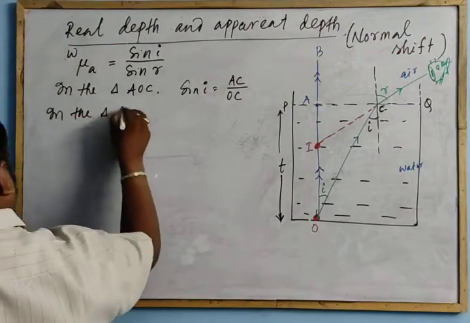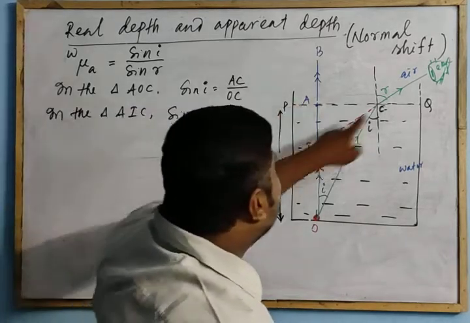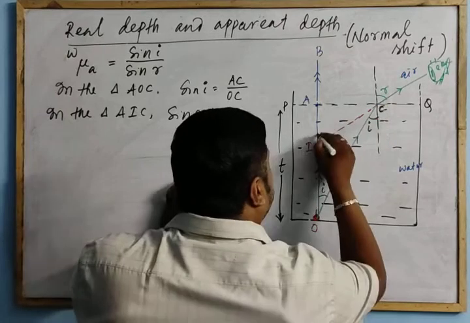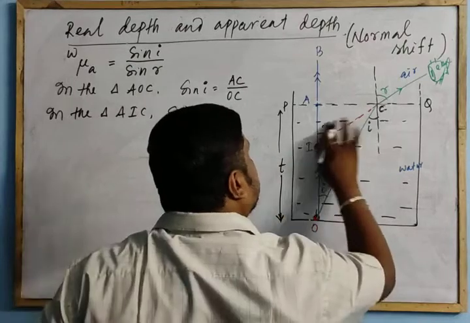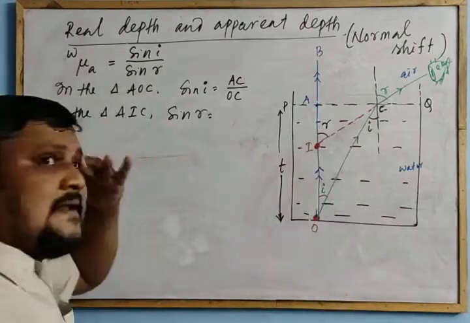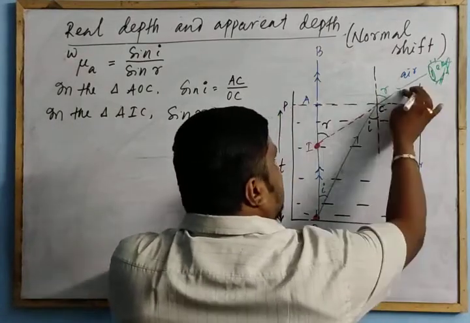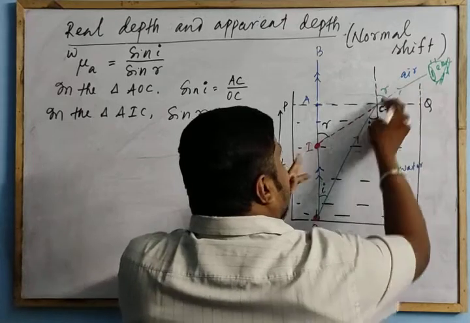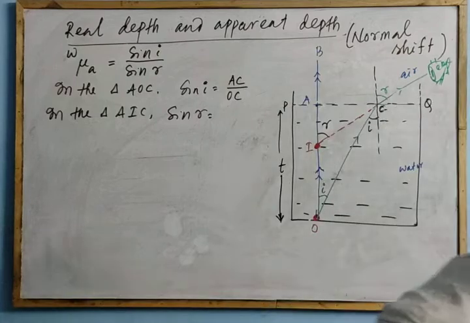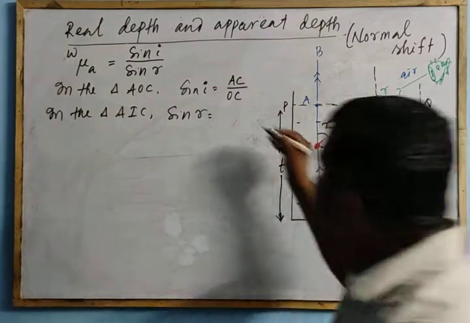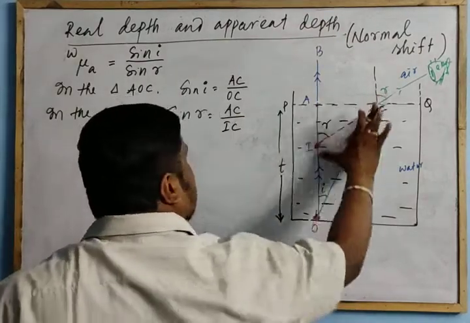In the triangle AIC, sin R. If this is R, what about this angle? This is R, then this will also be R, because these two rays are parallel. This is a straight line, the green and red lines. So sin R is equal to AC by IC.